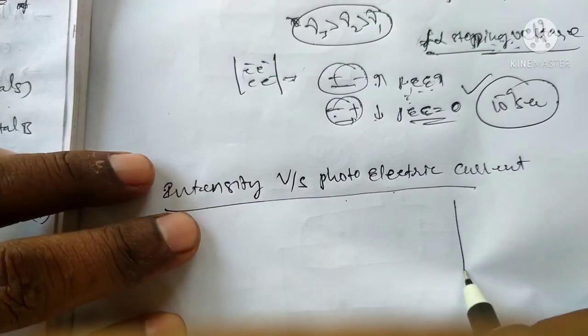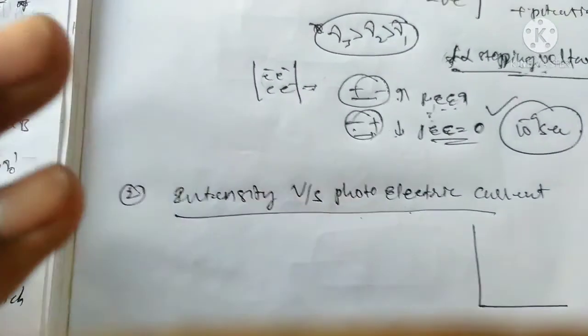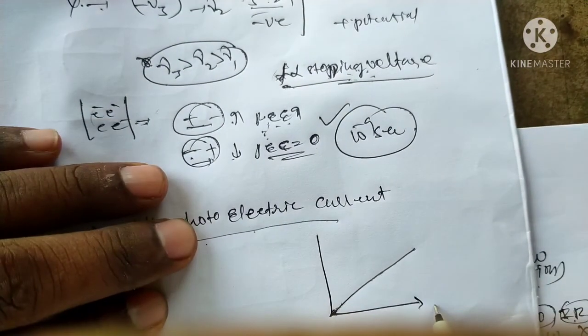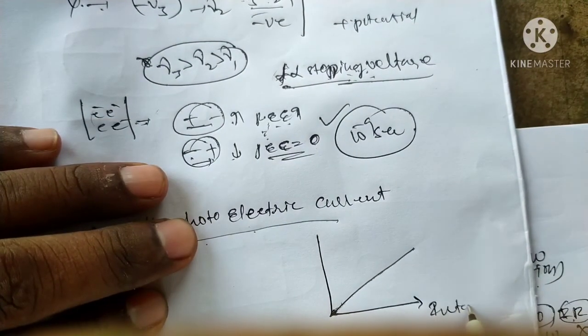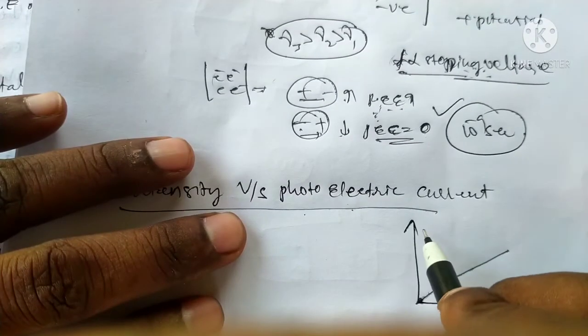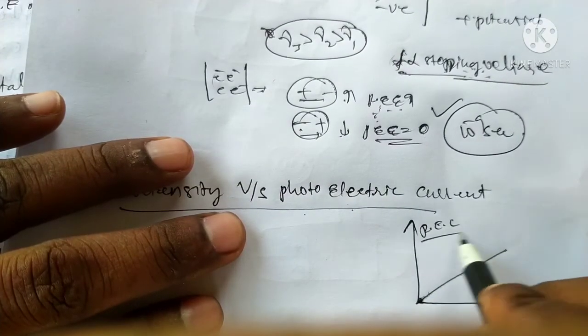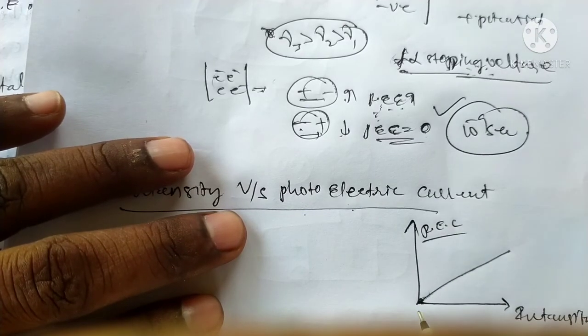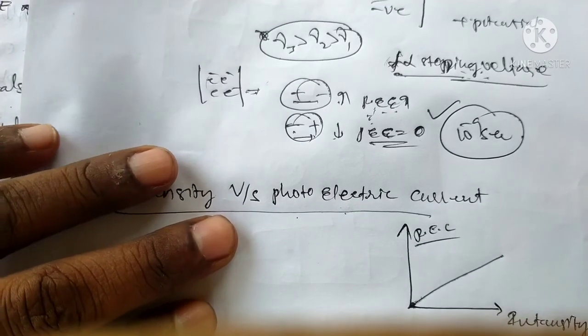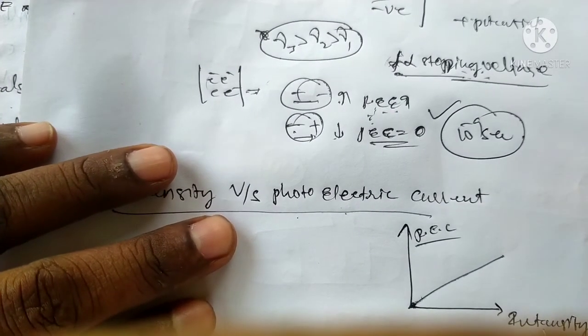That is proportional, or linear. As intensity increases, the photoelectric current increases.